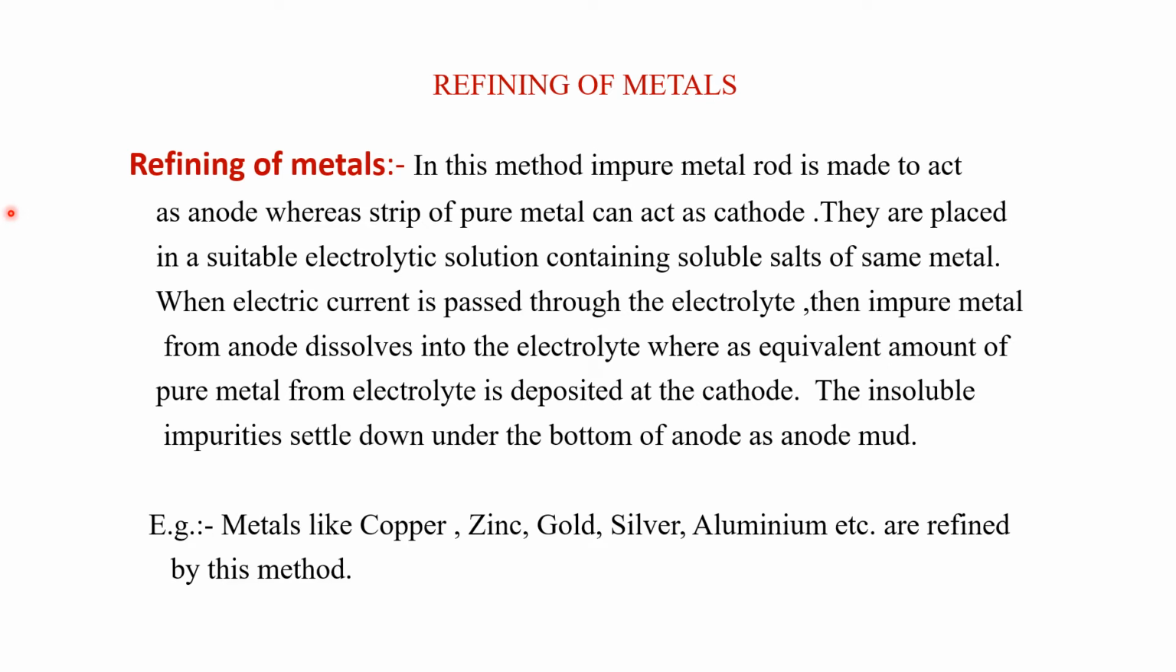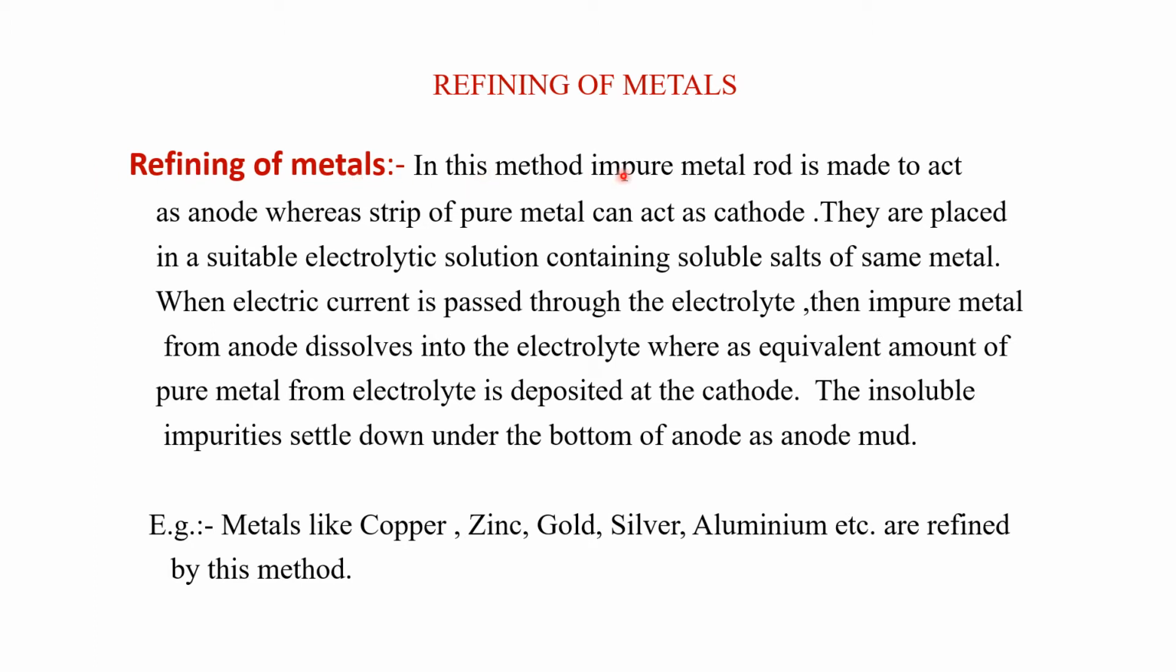In the last class we discussed how metal is extracted from its ores. There are three steps of extraction: first is concentration, second is reduction, and the third is refining of metals. What is the need for refining of metals? When the metal is obtained from the reduction process, it has certain impurities, and those impurities must be removed by the process of refining.